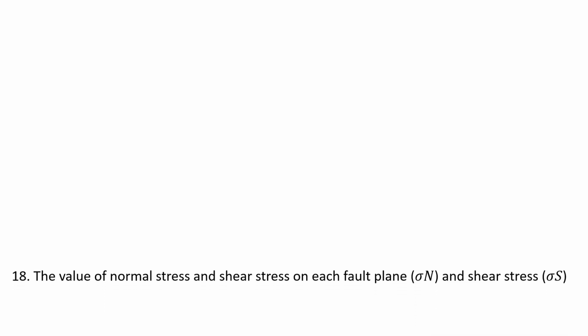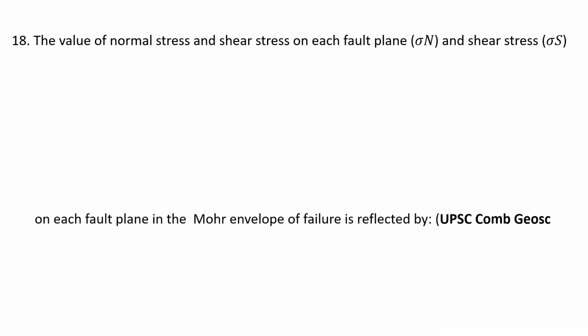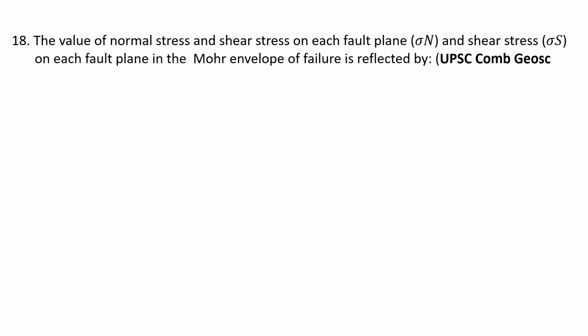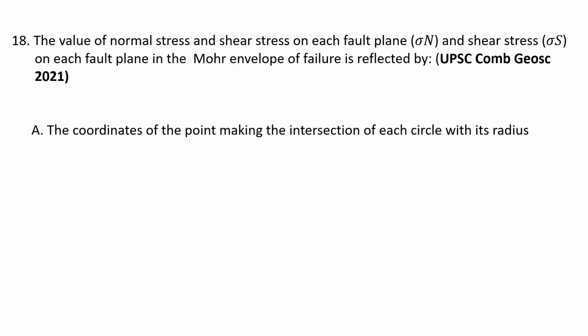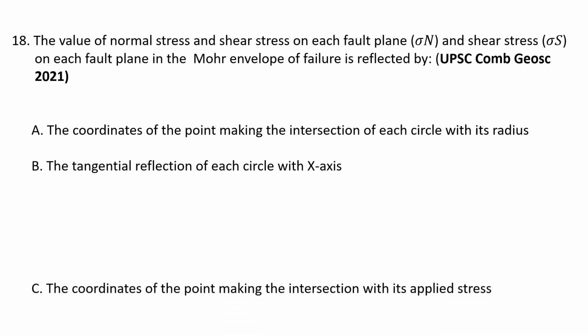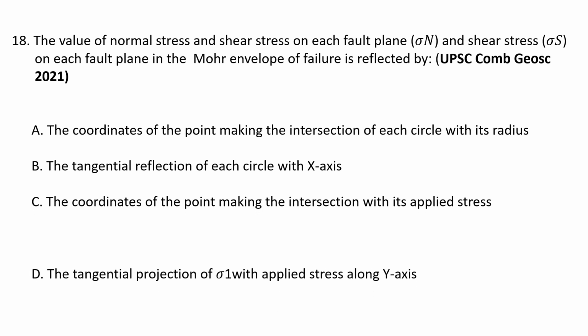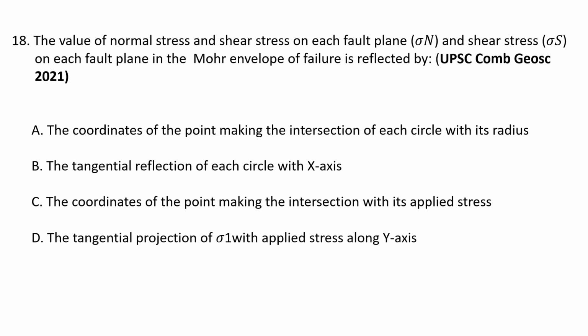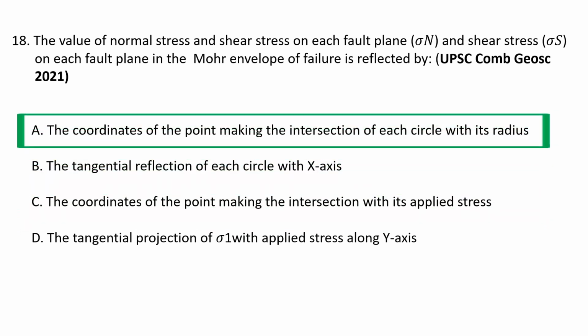Next question. The value of normal stress and shear stress on each fault plane in the Mohr envelope of failure is reflected by A. The coordinates of the point making the intersection of each circle with its radius, B. The tangential reflection of each circle with x-axis, C. The coordinates of the point making the intersection with its applied stress, and D. The tangential projection of sigma 1 with applied stress along y-axis. So the correct answer is A. The coordinates of the point making the intersection of each circle with its radius.